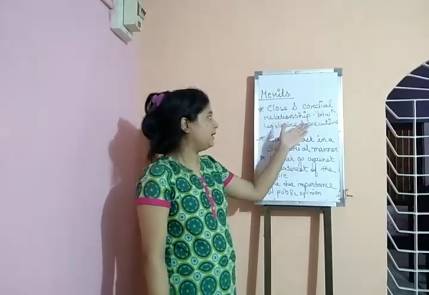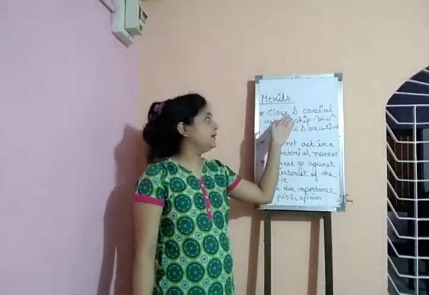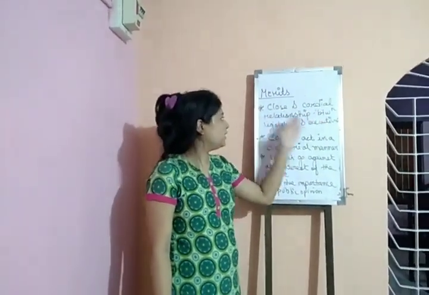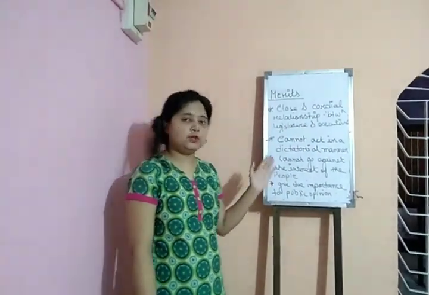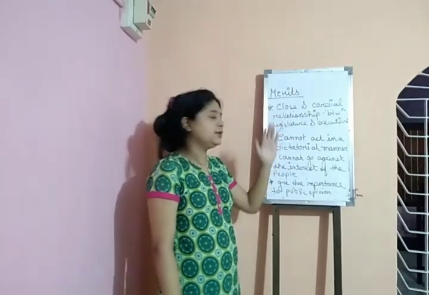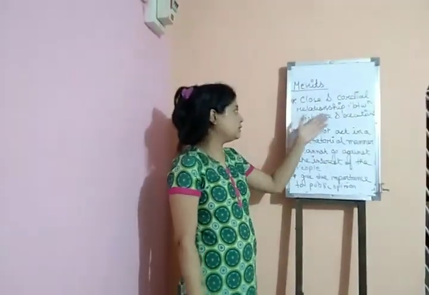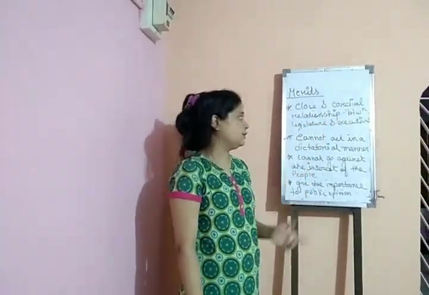A merit of the parliamentary form of government is that there exists a close and cordial relationship between the executive and the legislature. As I mentioned earlier, this government is formed on the basis of the relationship between the executive and legislature.